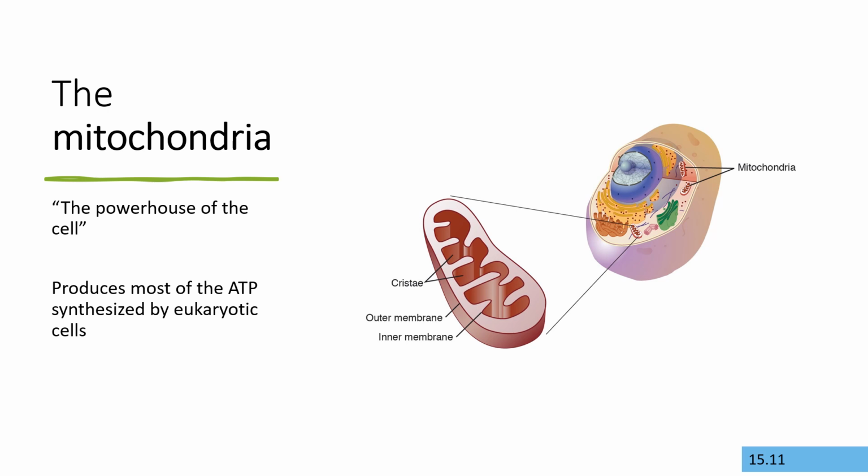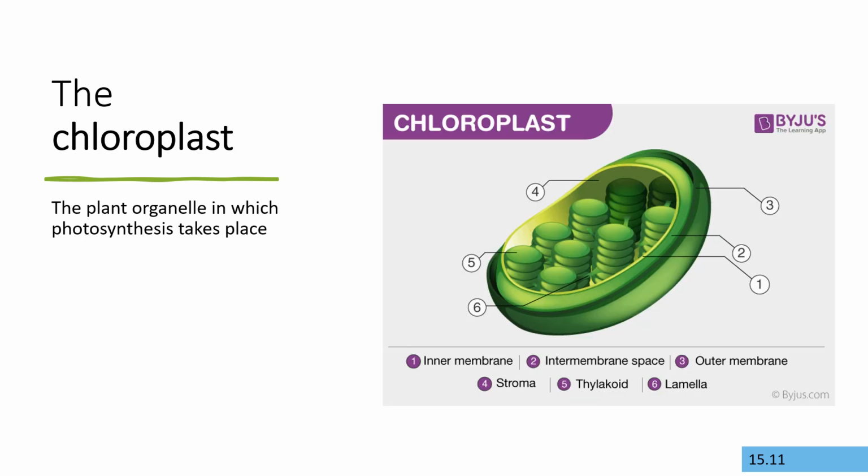But this molecule stores the energy that cells use to do work, such as the active transport we talked about earlier. When we talk about cellular respiration, the process by which cells generate ATP, you'll see that it takes place mostly inside the mitochondria. The chloroplasts in plants, which we also think evolved through endosymbiotic theory, are where photosynthesis takes place.